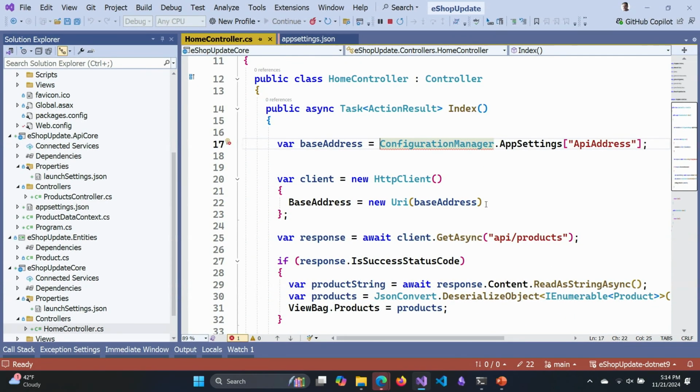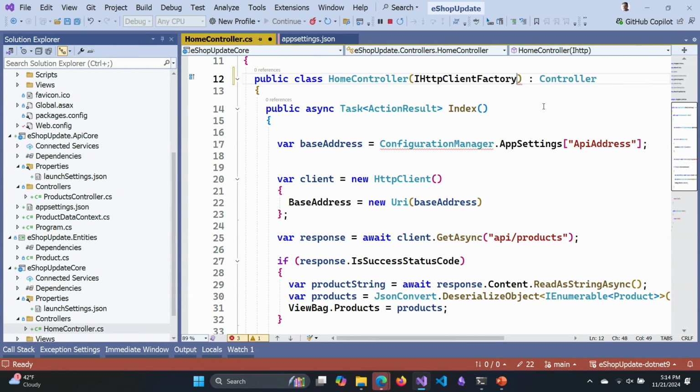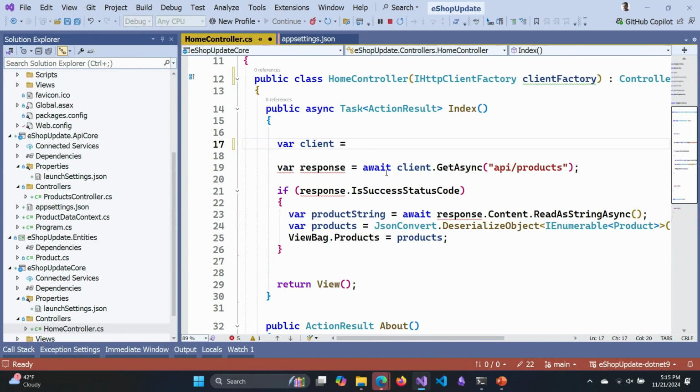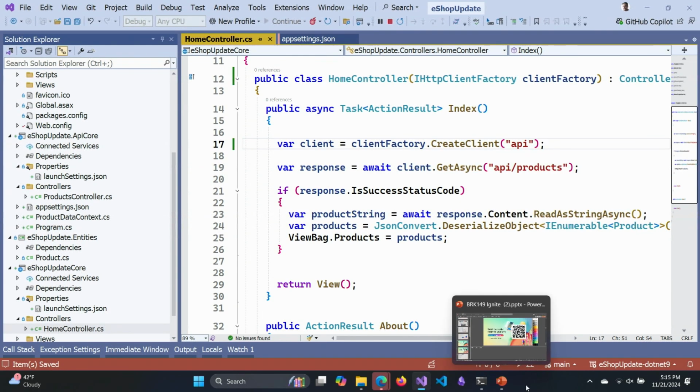The new way that we configure ways to interact with HTTP client is to set up our HTTP client with dependency injection and use a factory. So let me set up an HTTP client factory here, and we'll call it client factory. And I'm going to get rid of this base address. I'm going to tell it you're not creating a client here, but instead, Client Factory is going to create a client called API.